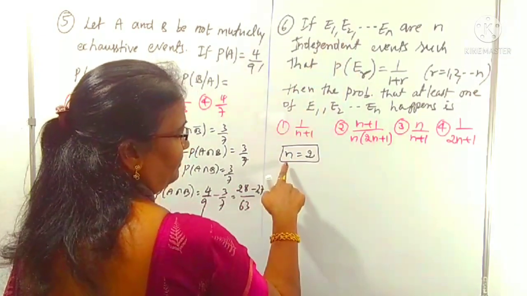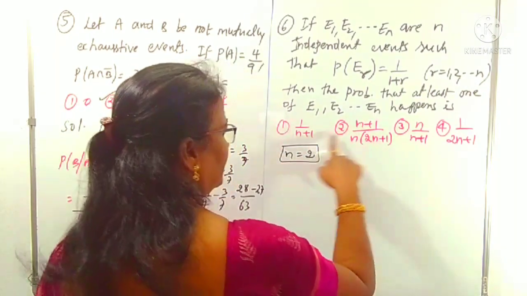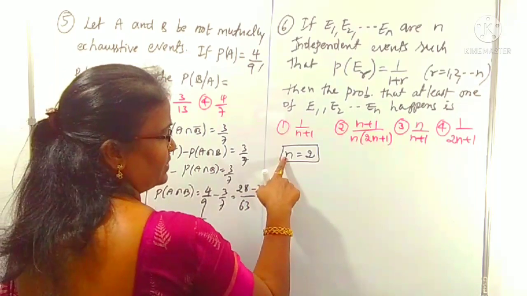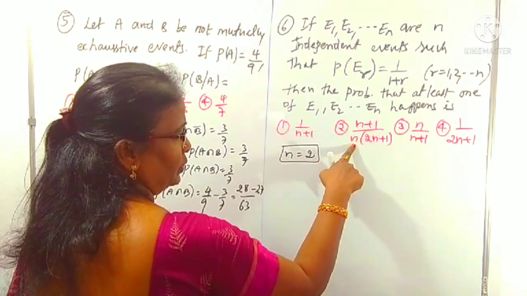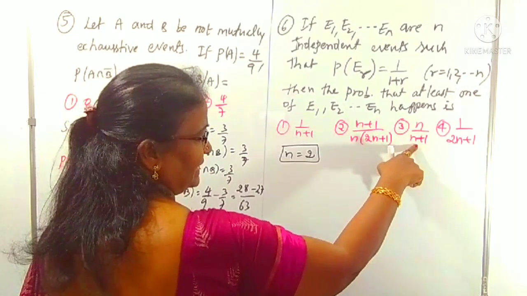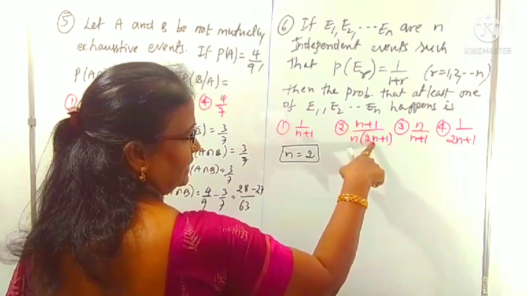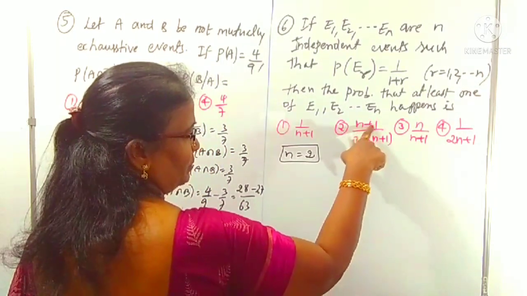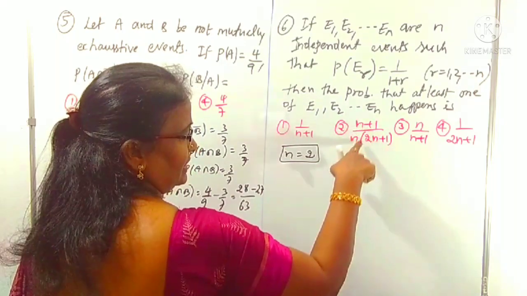E1, E2. No option is repeated, you have to take care. In the options also, if you substitute n equal to 2 here, 1 by 3, here 3 by 2, 3, 6, 3 by 6 means 1 by 2, here 1 by 3, and here 2 plus 1, 3, 2 to 4, 5, 5 to 10, that is 3 by 10.